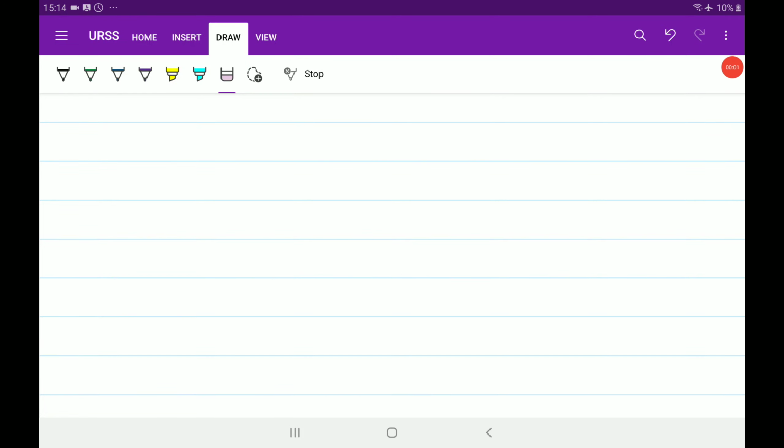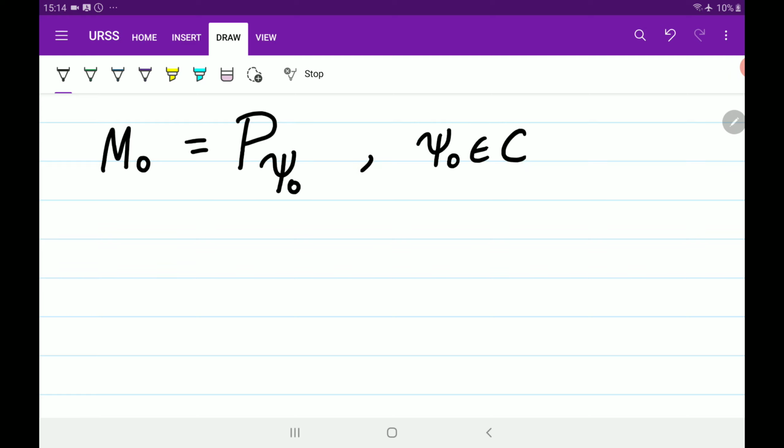Proposition says the following. Suppose that M0 is a pure state of a quantum system. That means, as we've already discussed, that this is just the projection onto some psi naught, where psi naught is of unit size. That statement follows from the fact that we've proven that an operator is extremal, a pure state, if and only if it's a projection.